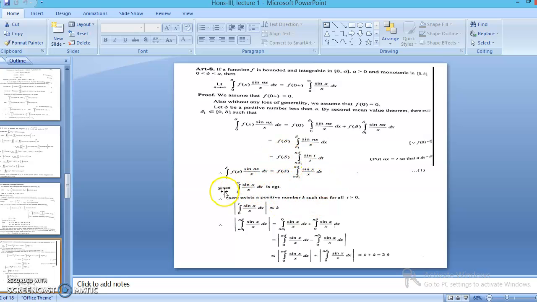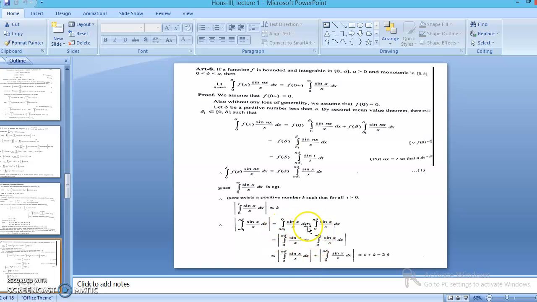As we know that this integral is always convergent, this term is less than or equal to k. This result comes from improper integrals. Therefore, for the integral from n delta 1 to n delta of sin x by x dx, we break this integral into two integrals, from n delta 1 to 0 and from 0 to n delta.